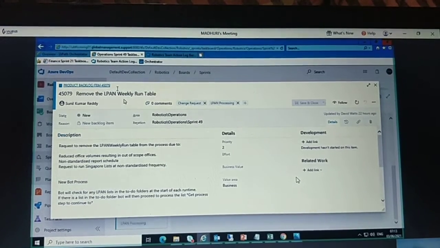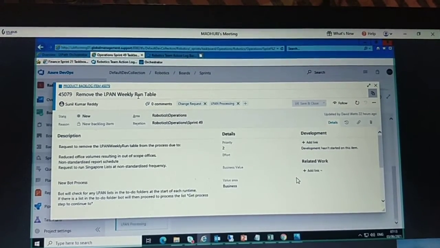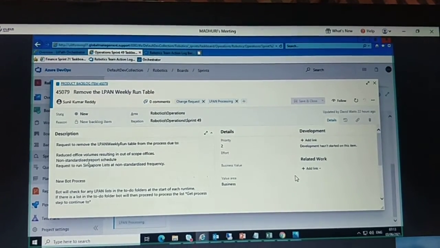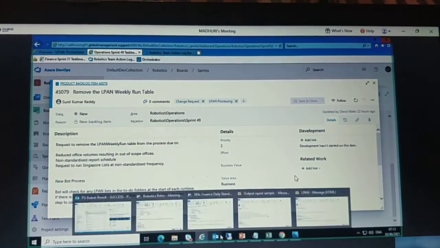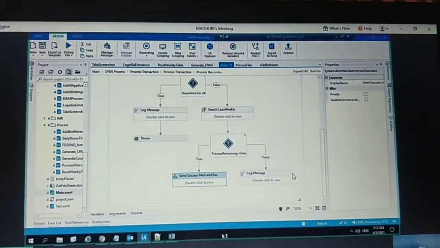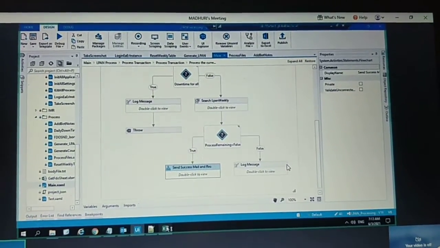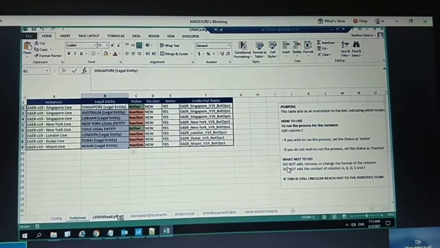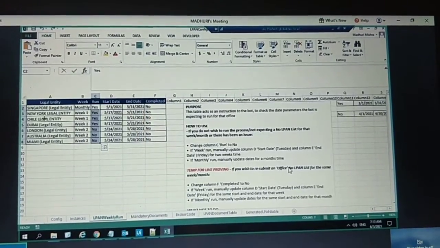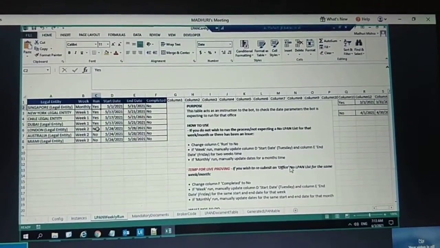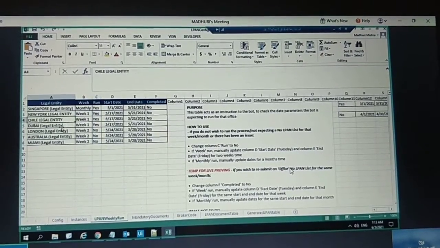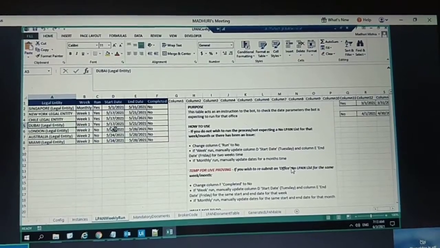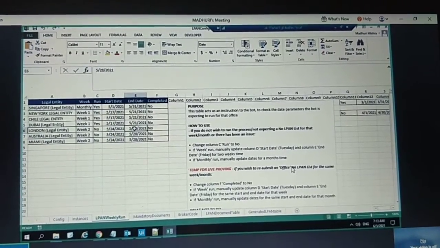Okay, so this is the remove helpline weekly run table task. What they are saying is that earlier we were using the helpline weekly table to decide which file to run on a monthly basis and which file to run on a weekly basis, right? Now they don't want that. They want everything as yes. It means if they want to run Dubai on any day, they can run it, so there will be no dependency on the dates.